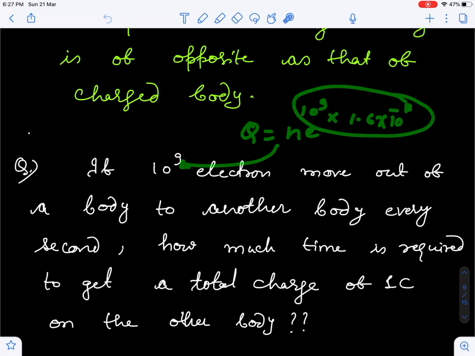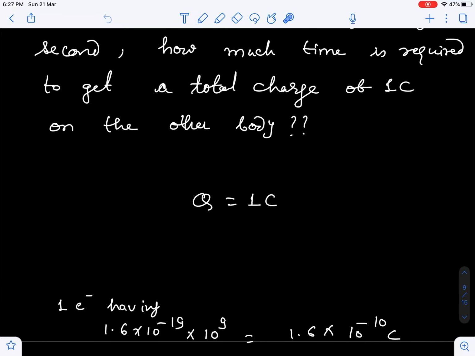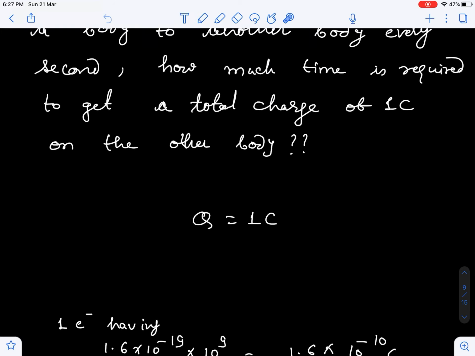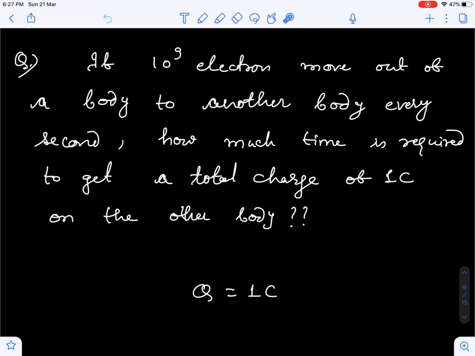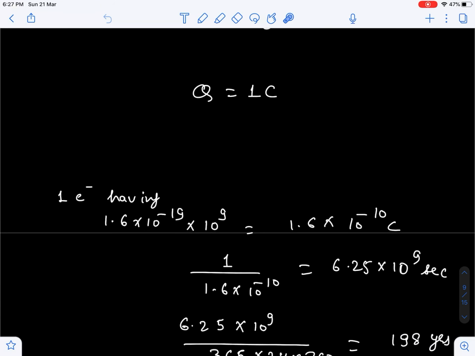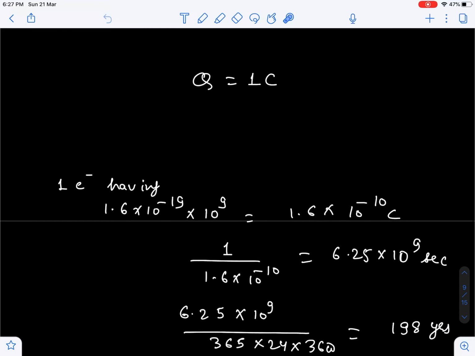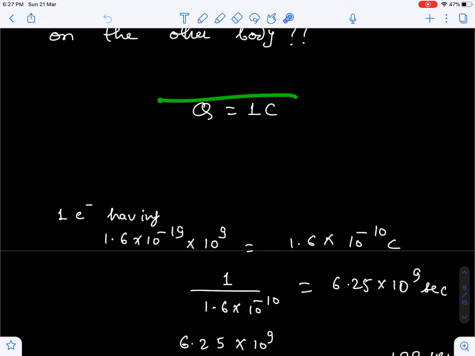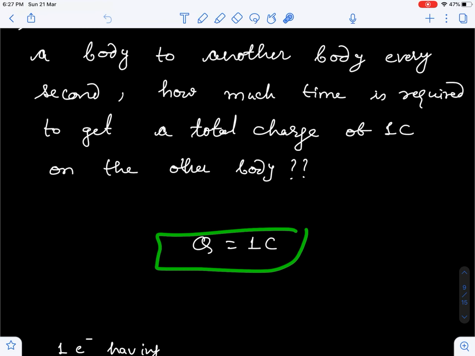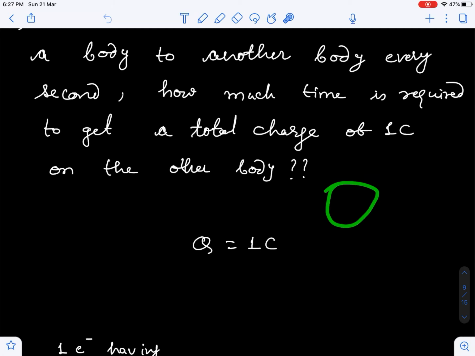So I have just calculated how much charge the body is losing. I just have to find out how much time it will take to get 1 coulomb out from there.